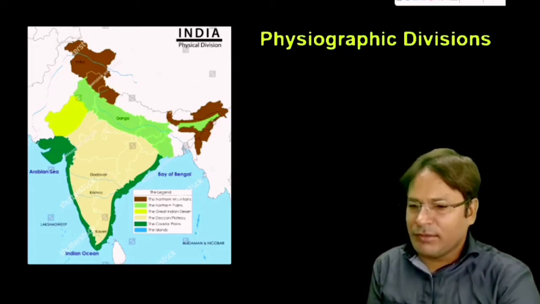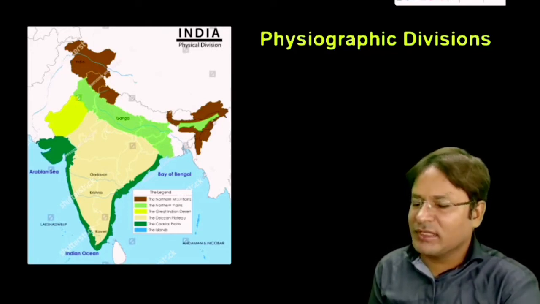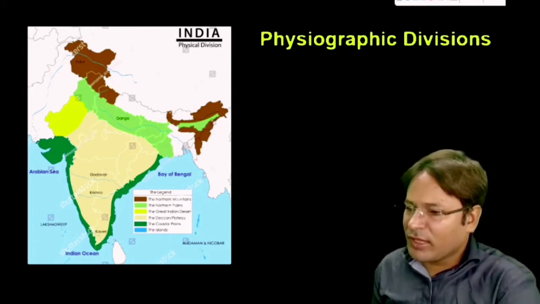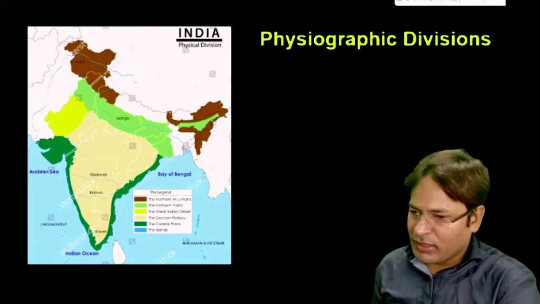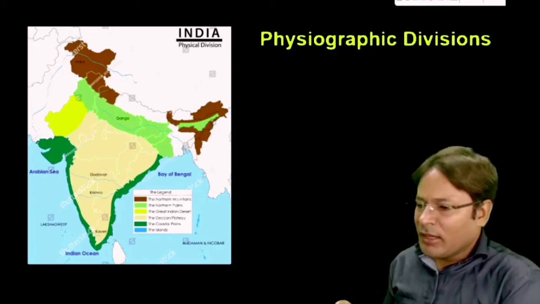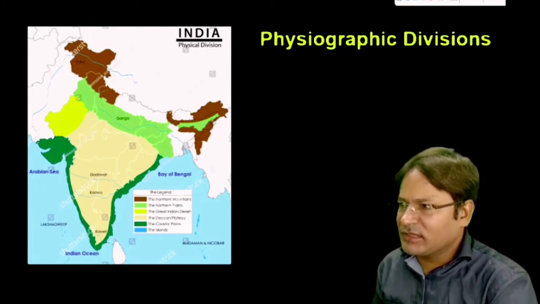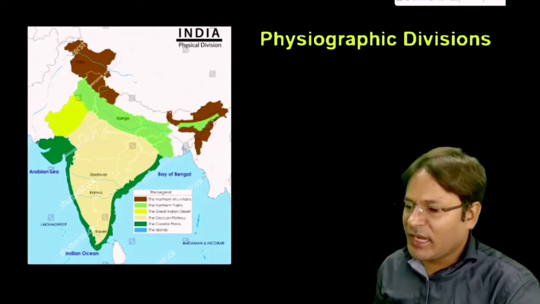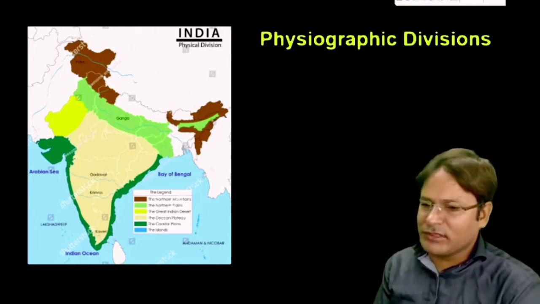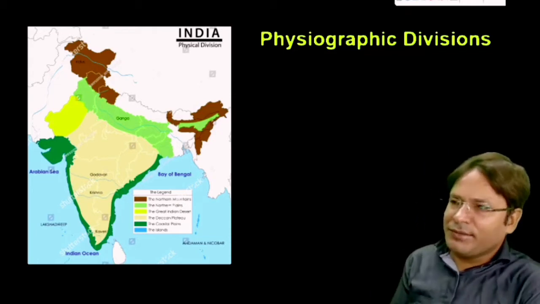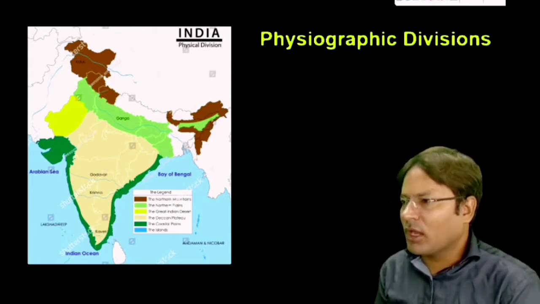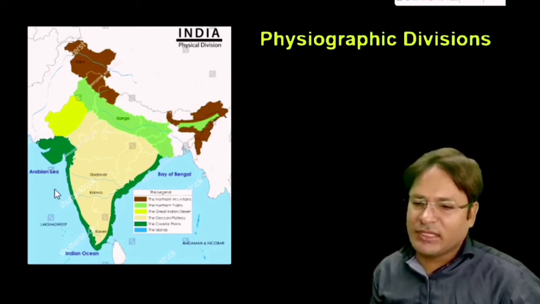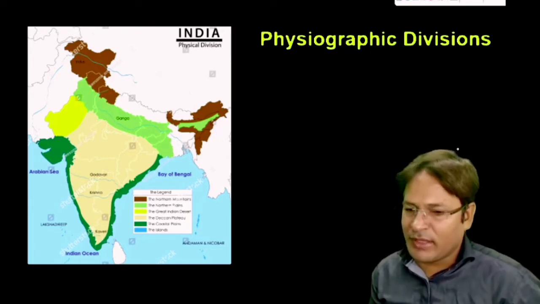The difference between the physiographic and geographic divisions is that in the geographic divisions we studied the land masses, how they are formed and what they are made of, and the similarities between the forming of the land masses and the similarities between the various materials and the time they are made. In the physiographic divisions, we will study how the physical features look from above, or how they are different from each other. So in this chapter, we will study the physical divisions of India.